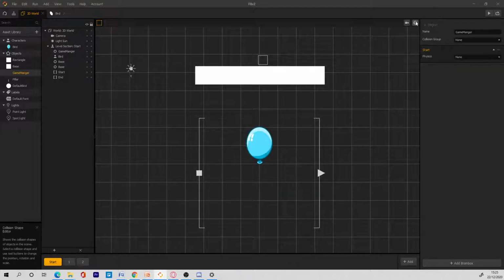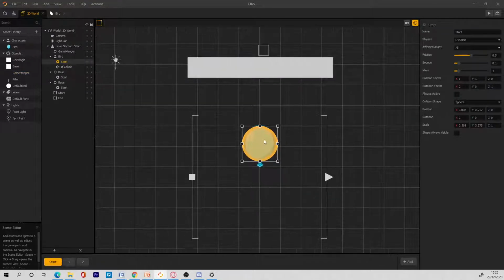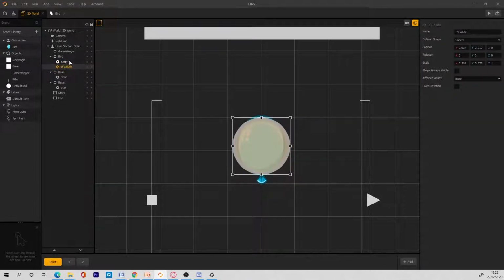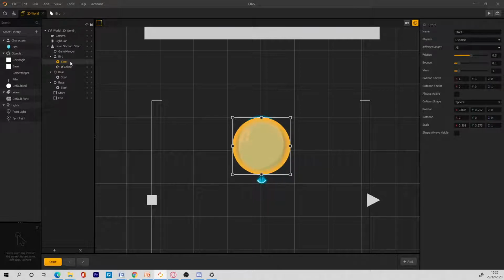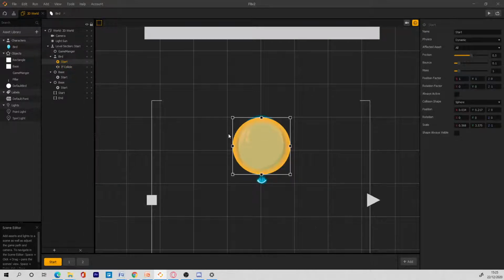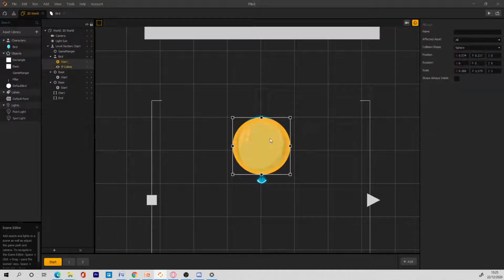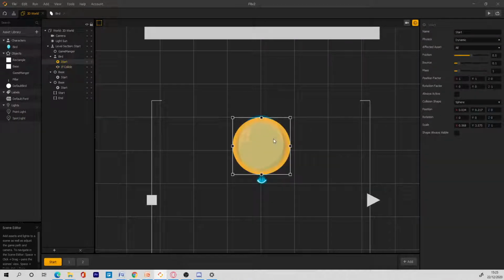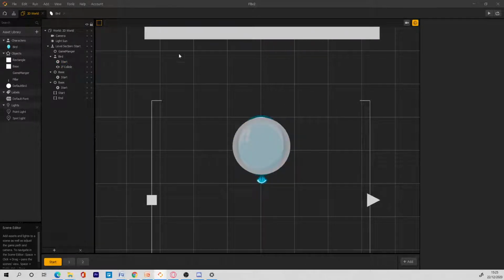Okay, so now we have this collision and then we have this balloon right here. The if collide as well needs to have the same value because it won't work well otherwise. So I'm going to copy these values to it, just copy this exact value to it, to be honest. That will fix it. I think it's already there, I think we scaled them together. Yeah, it's good.